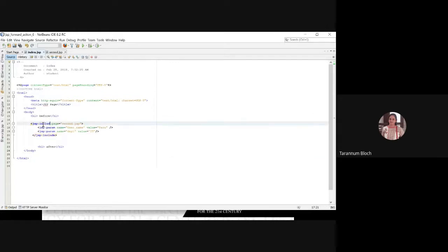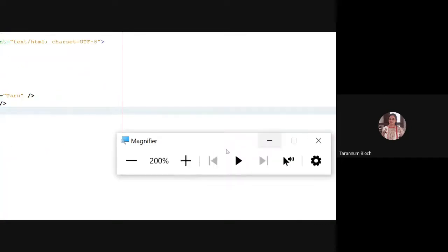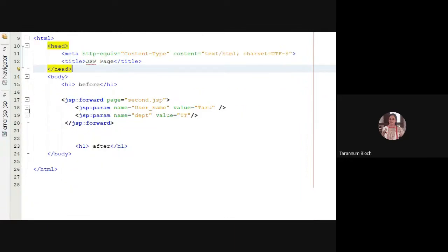Before I move to that, we require two files to do this coding. I have index.jsp and I have second.jsp. Let me use the magnifier so that you can see the code clearly. This is my index.jsp. Inside the body tag, I have put the main code. I have taken an h1 tag, which is giving some text, it is before. Then I say page equal to second.jsp.